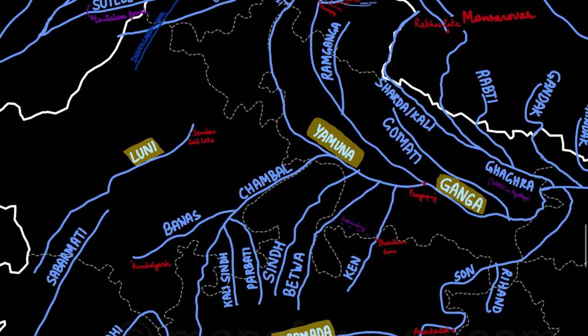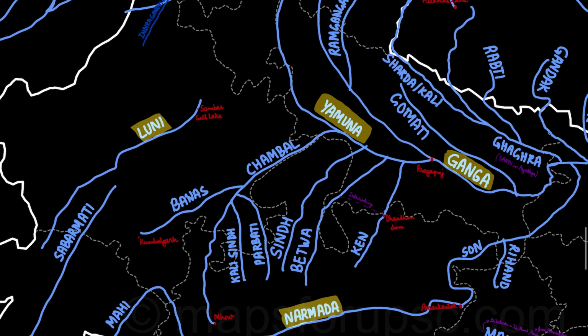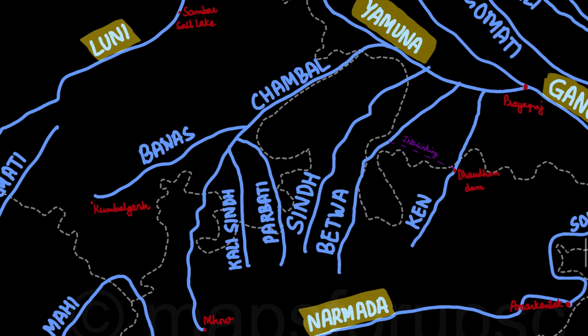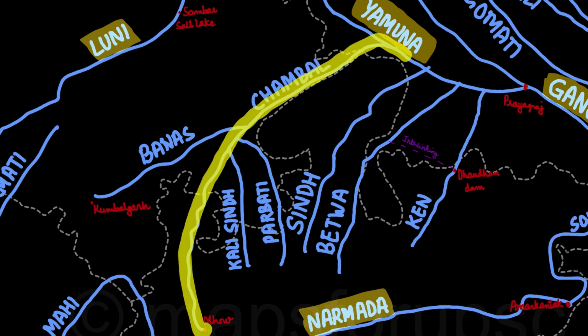So there are many left bank tributaries of the river Yamuna as well. So these all encompass the Ganga river system. One of the major tributaries is the river Chambal. Chambal is basically known for the erstwhile dacoits as well as the gharials. So, Chambal originates from the place called Mhow in Madhya Pradesh. It travels through Madhya Pradesh, then enters Rajasthan, where the prominent city of Kota, the education hub, is also located on the banks of the river Chambal. Then it goes through Uttar Pradesh and then merges with the river Yamuna. So this is the trajectory of the river Chambal.